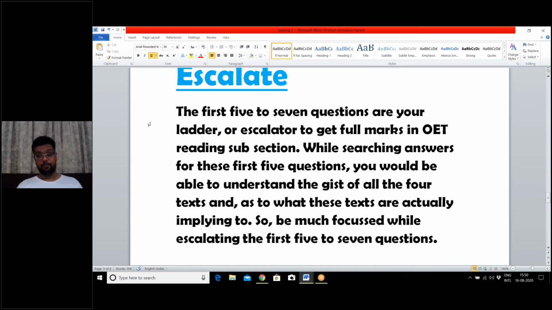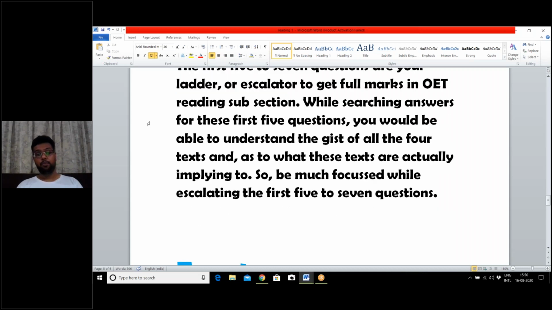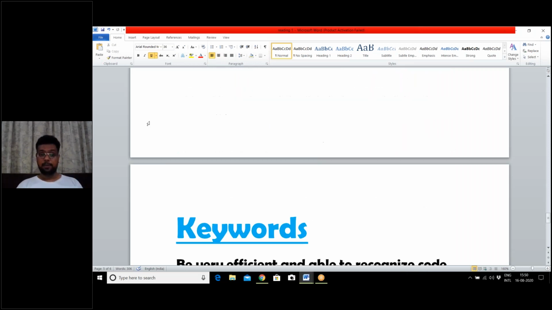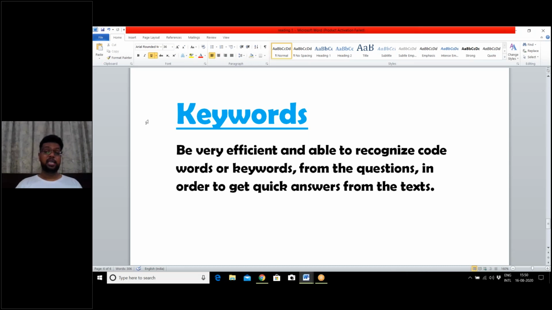Then you escalate. While escalating through the first 5 to 7 questions, the entire concept of the text becomes clear to you, and the remaining 22 questions would be very, very easy. Be very exact regarding the words and spellings, and try to recognize keywords from the questions.